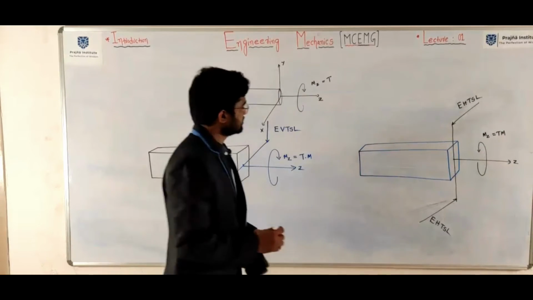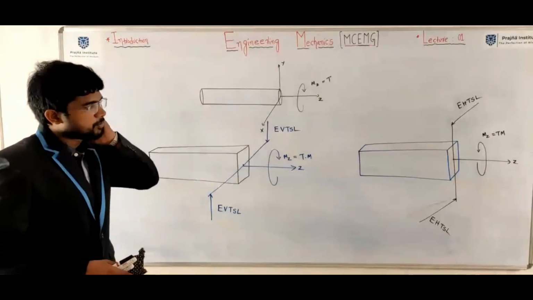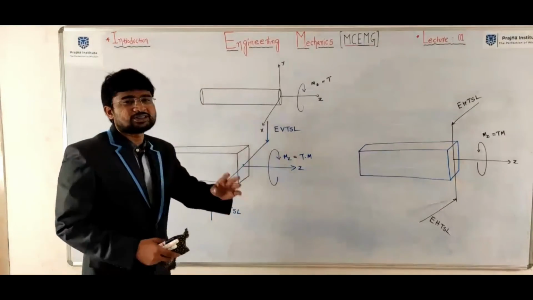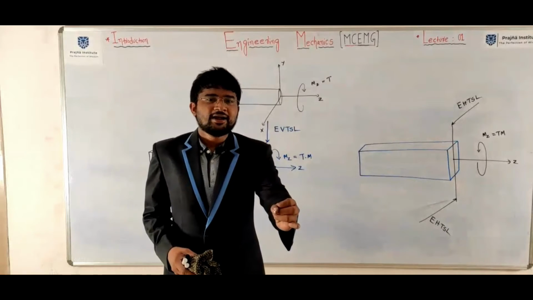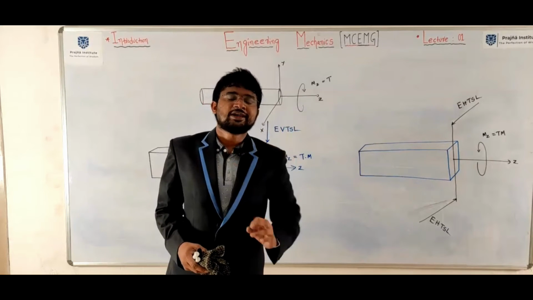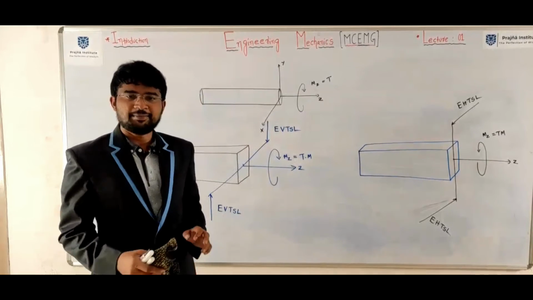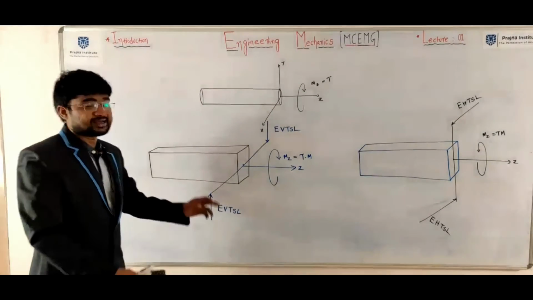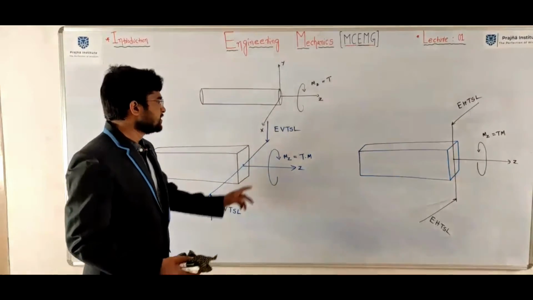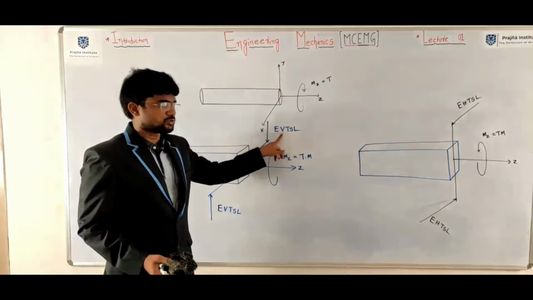Okay now, this is very important while solving problems. So you should know the definition of bending moment and twisting moment. What are the names of the forces required to create bending moment and twisting moment? Be clear in that. This is eccentric vertical transverse shear load.